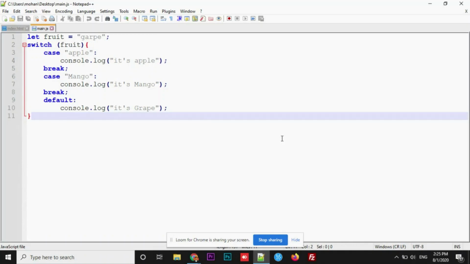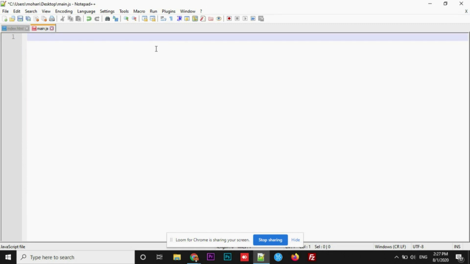Whenever we want to run a code block multiple times, that's where loops come into the picture. Let's say, for example, you want to display numbers from 1 to 10, and at the same time there has to be some condition. I mentioned number 1 to number 10, so once it has reached 10, the loop should be stopped. In order to do that, there should be a condition. We have multiple ways to implement this.